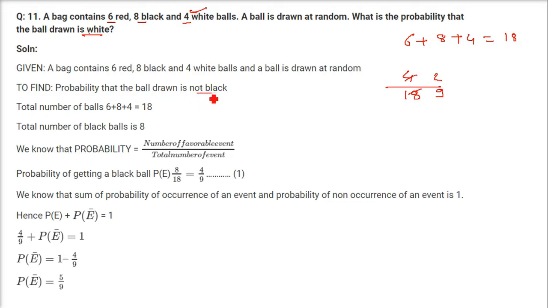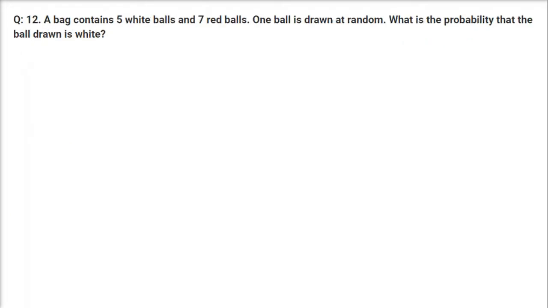But if you are being asked that you want not black, let us find out first black. How many blacks are there? 8 blacks are there and total is 18. So 8 by 18 is 4 by 9. But you want not black. That means you just subtract this from 1. 1 minus 4 by 9, because having and not having, if you add them, it is going to be 1. So you get 9 minus 4 by 9, that is 5 by 9.